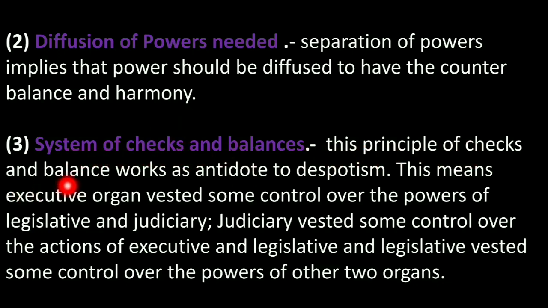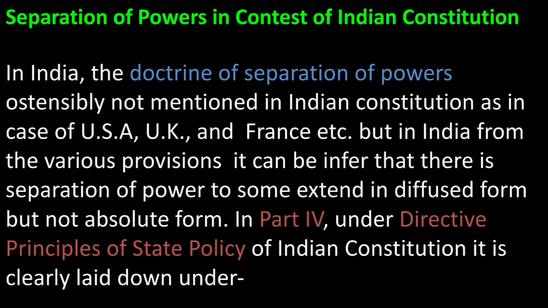The principle of check and balance works as an antidote to despotism. This means that the executive organ is vested with some control over the power of the legislative and judiciary, the judiciary is vested with some control over the action of the executive and legislative, and lastly the legislative is vested with some control over the power of the other two organs.